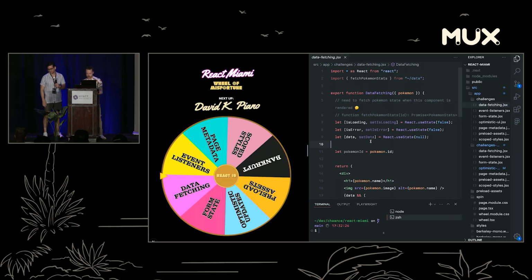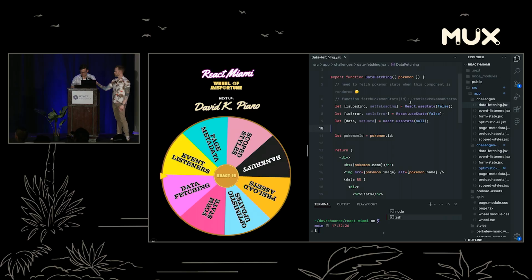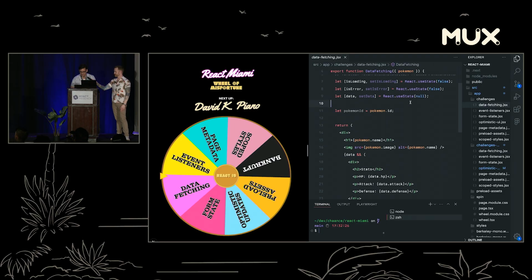We have the Pokemon ID, but we don't have all of its relevant data. So how are we going to do that? All right. Want to hold this? Okay, cool. So we see three useStates.